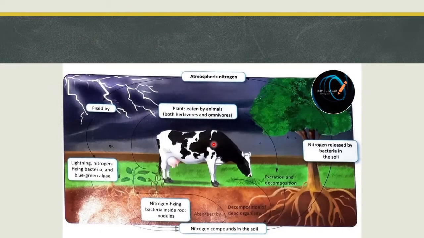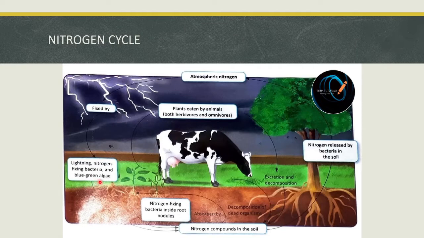This is done with the help of the nitrogen cycle. It is a natural cyclic process in which atmospheric nitrogen enters the soil and becomes a part of living organisms before returning to the atmosphere. Whatever you get from nature, you always have to return it back. So, in nature, the nitrogen is fixed during lightning or by nitrogen fixing bacteria, that is blue-green algae.